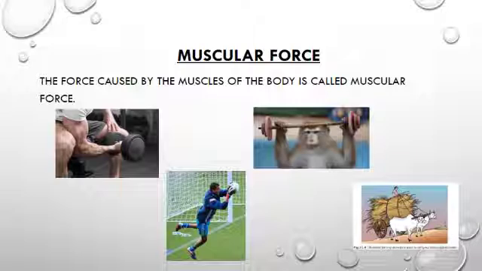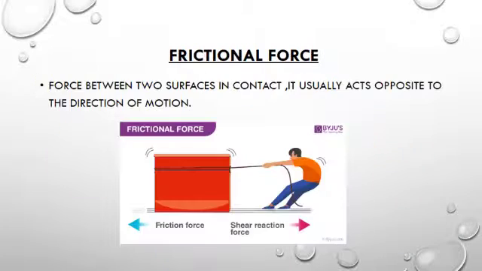And in the third picture you can see a monkey holding a weight, and he is holding it by using muscles of his arms and hands. In the fourth picture you can see oxen carrying a bullock cart by using muscles of their back and their legs. So this is the muscular force, and the muscular force is a force that is exerted by muscles of the body.